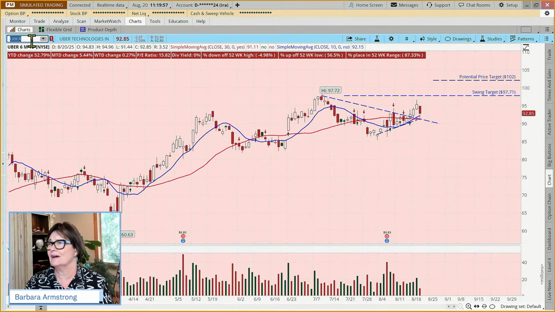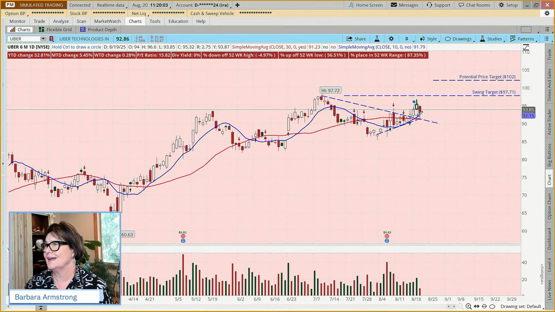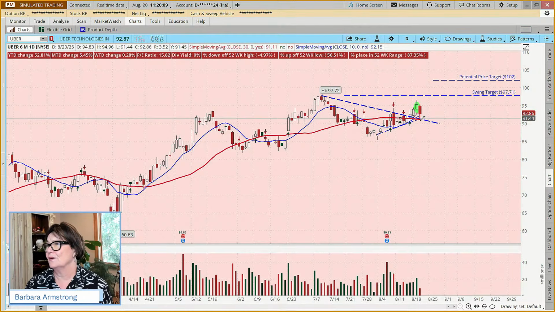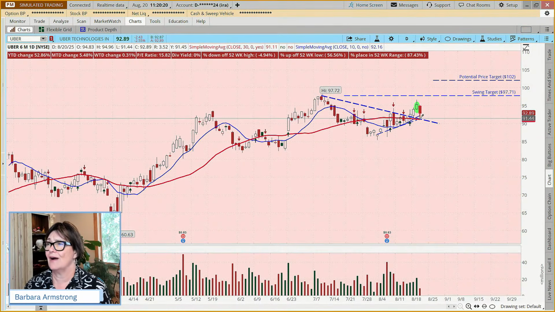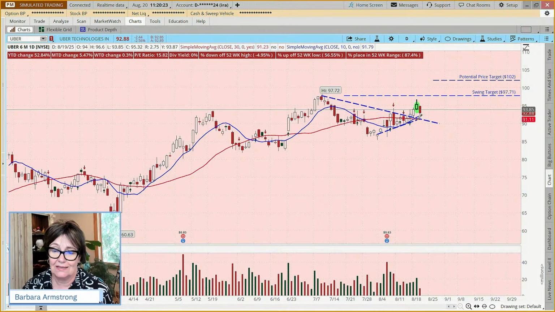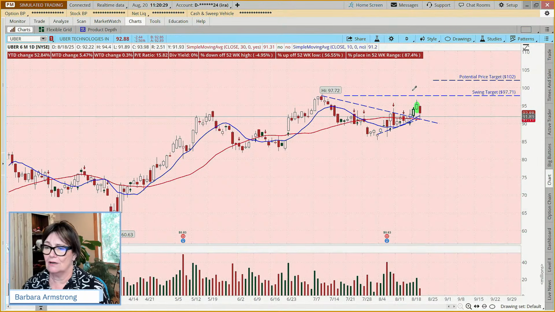And then Uber was the other one. We put that one in yesterday, and today it's pulling back. Now, we do have a stop on this, but it's come right back down and kissed our diagonal resistance line. The expectation is that this old resistance level will now act as new support, and we'll just have to stay tuned and see if that in fact happens. So that's two similar types of patterns where we did example trades. And if you missed that, Getting Started with Technical Analysis, it's in the archives and you can go back and watch that also.